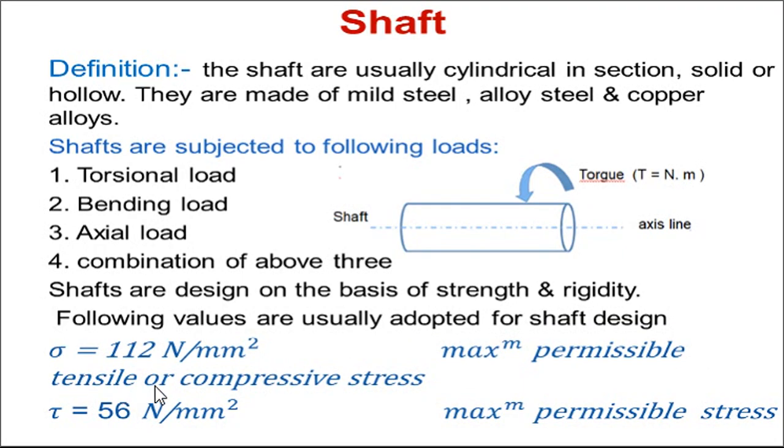So the following values are usually adopted for the shaft design. Basically we use different stress values at the time of designing. Below, two stress values are given. One is sigma, which is a direct stress or axial stress in any direction. This direct stress value for the design is taken as 112 Newton per mm square or MPa. It is the maximum permissible tensile or compressive stress. And this tau is nothing but the shear stress. The shear stress value taken for the design is 56 Newton per mm square, and this is called the maximum permissible stress.